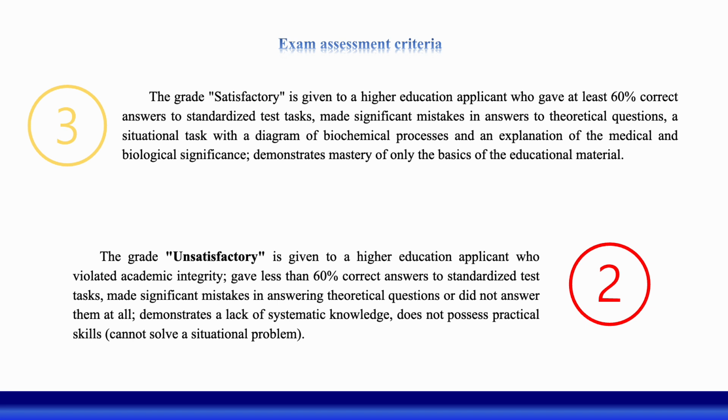Or the applicant gave less than 60% correct answers to the standardized test tasks, made significant mistakes in answering theoretical questions or did not answer them at all, demonstrates a lack of systematic knowledge, does not possess practical skills, and can't solve a situation problem at all. In this case, the grade can be unsatisfactory.